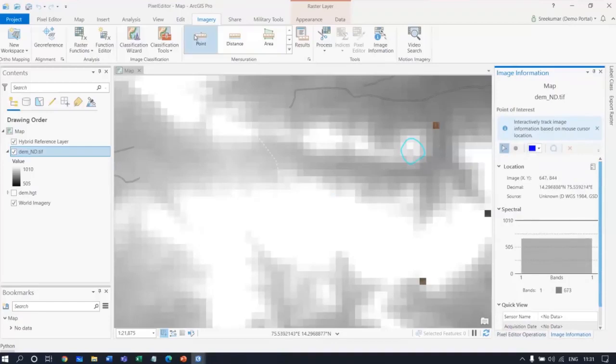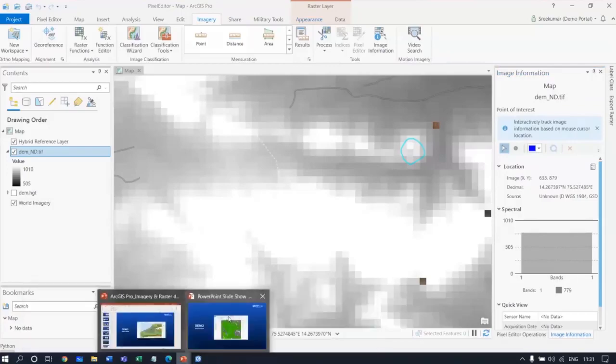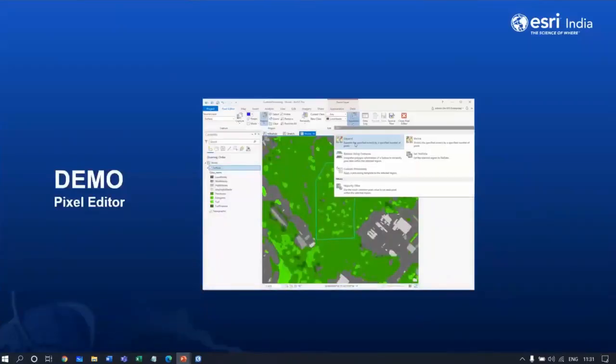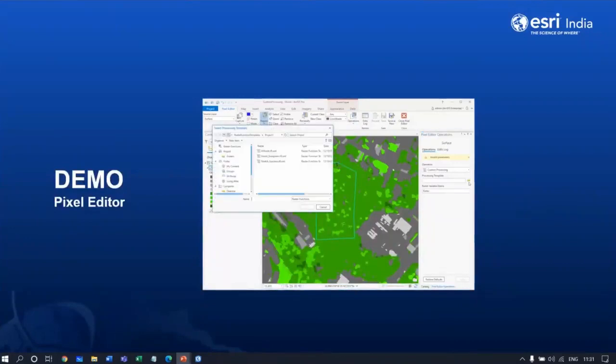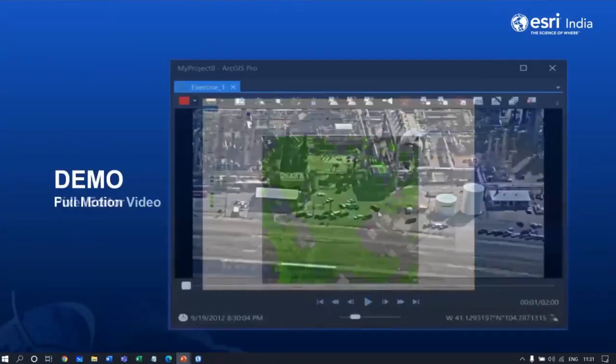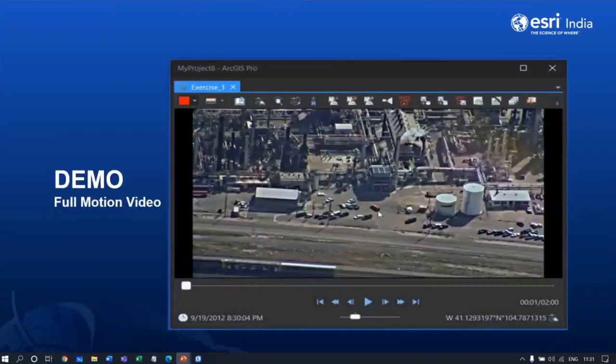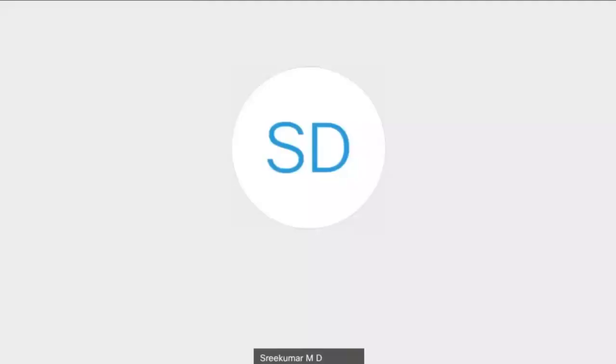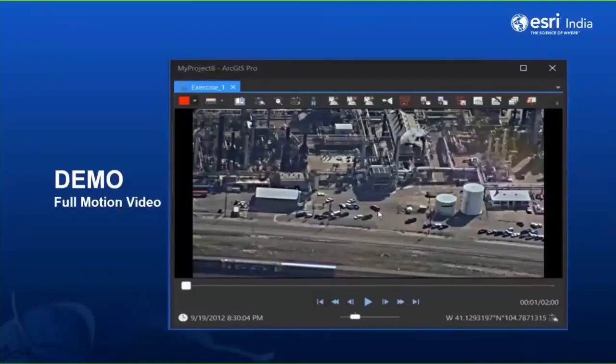Like this, there are many other tools. With the paucity of time, we were able to cover some of the key highlights. Keep watching this space and the contents from the resources, which will help you understand more about what is new in ArcGIS Pro and our image related capabilities. So I would request Rudy to pass on to Kiran for taking up the next session. There are more interesting sessions that are going to come up, starting with full motion video. Thank you.